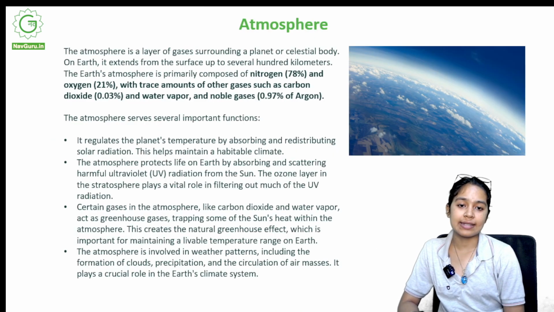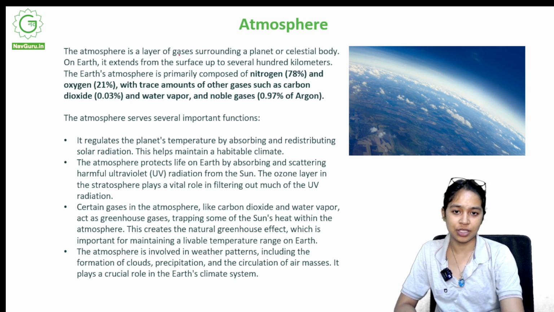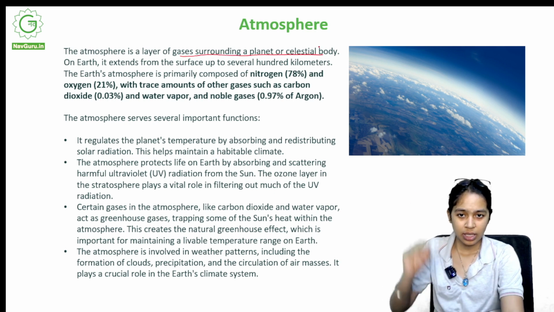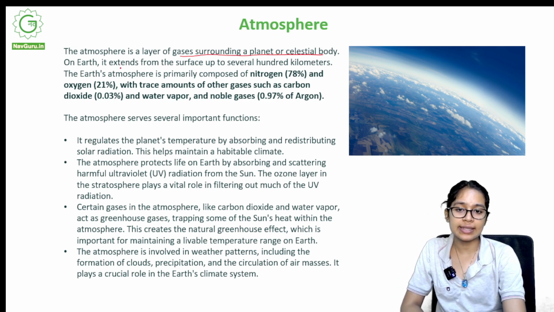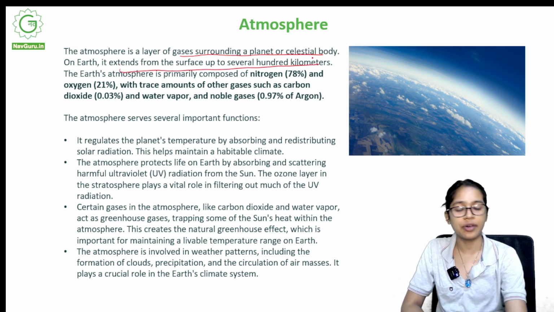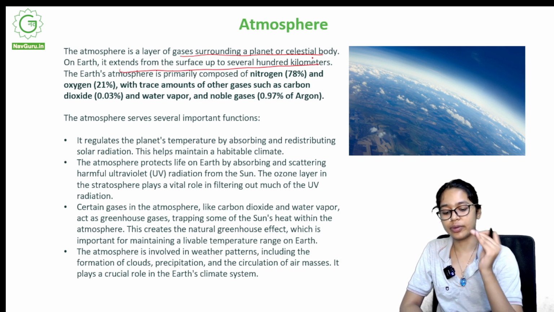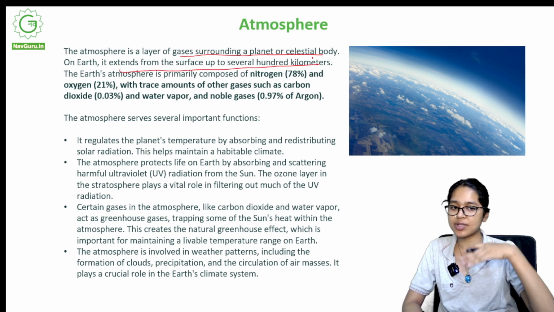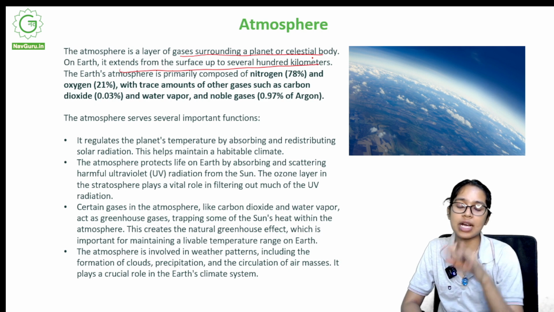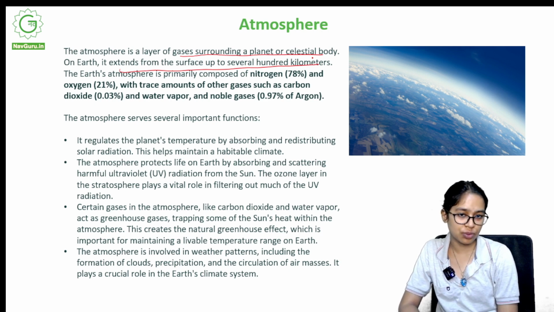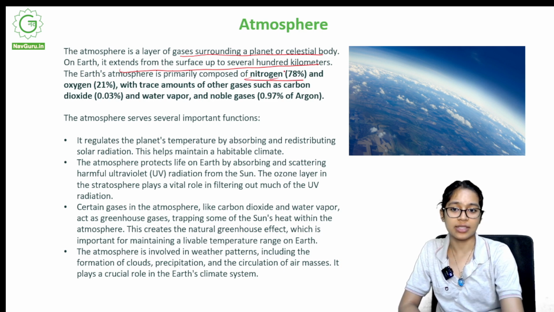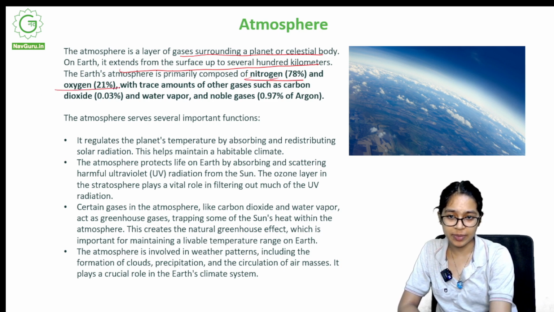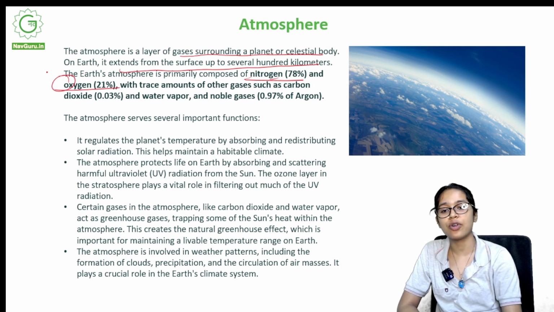Atmosphere is a layer of gases surrounding a planet or celestial body. On Earth, it goes from the surface up to several hundred kilometers. The Earth's atmosphere is primarily composed of nitrogen, which is 78%, which is also inactive, and oxygen, which is 21%, which is very necessary for survival.